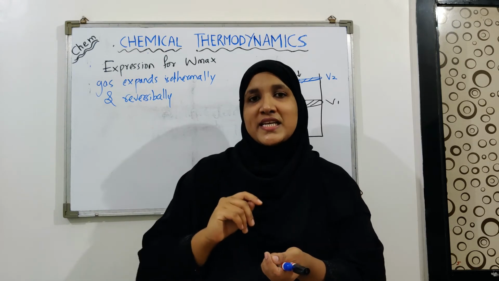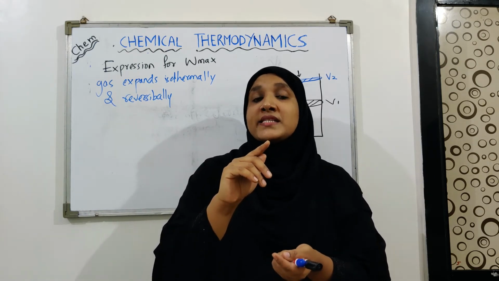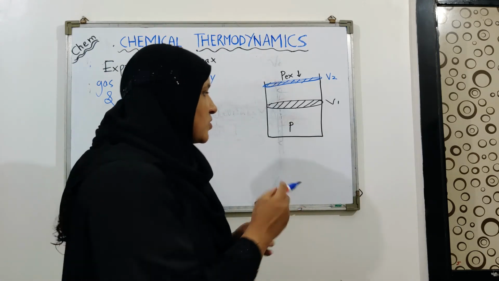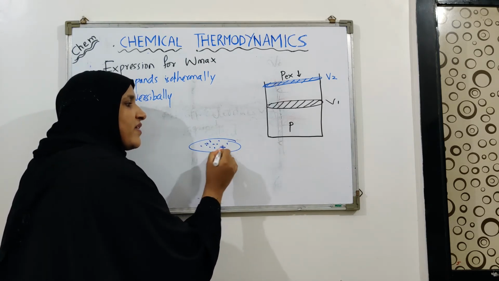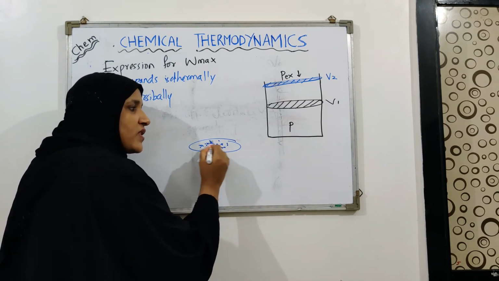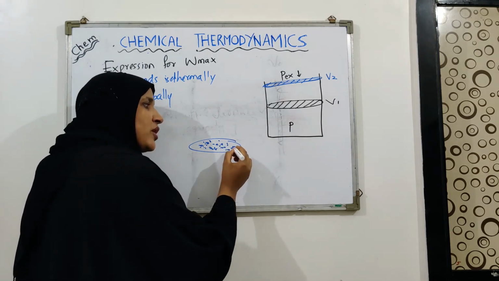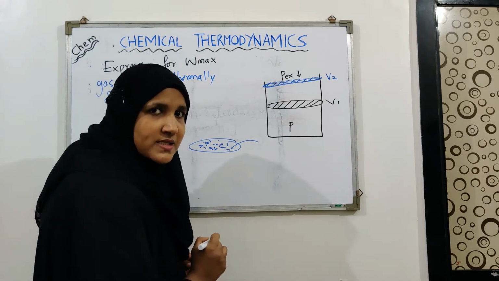But what we are saying is the process is reversible and very slow. So suppose you had this piston, and on that piston you have hundreds of grains of sugar, and every time you are removing one crystal of the sugar from the piston.